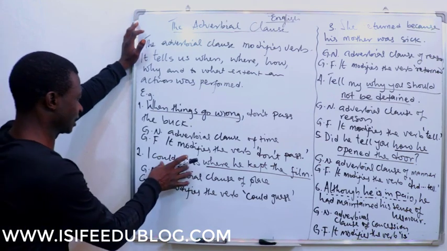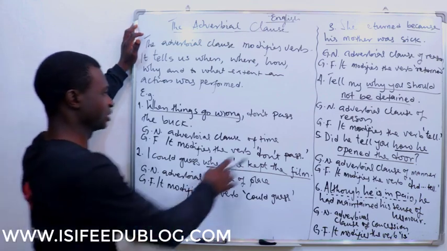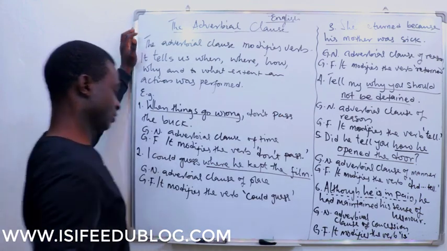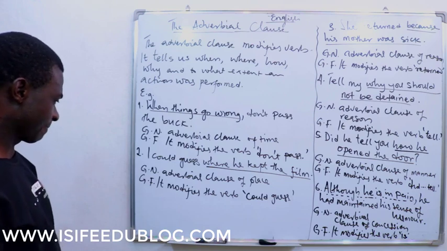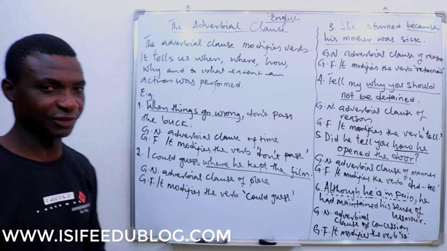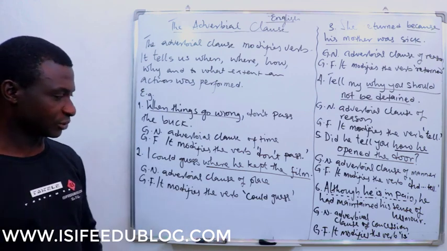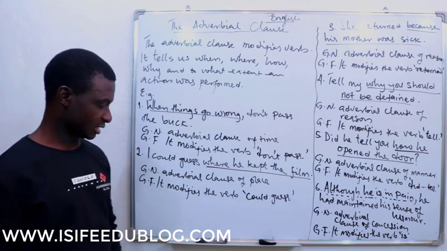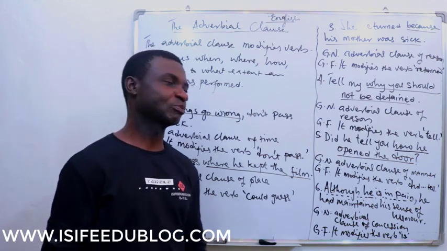In this case, there are two. In the first instance, it was "don't pass". There were two as well, along with the adverb, which is "not". So, I could guess where he kept the film. "Where he kept the film," we said, is an adverbial clause of place, and it modifies the verb "could guess".